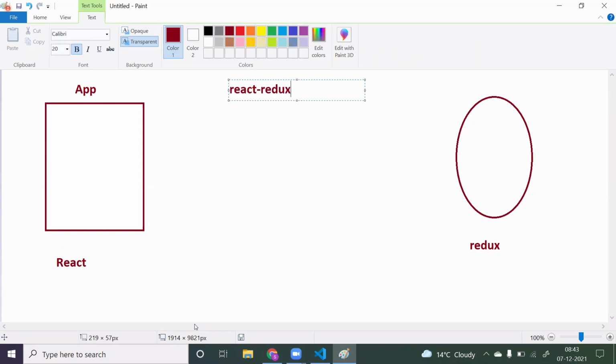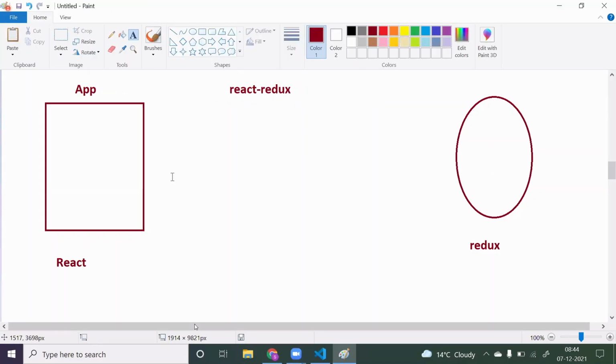React Redux acts like a bridge between Redux and the React application. This library helps us make the store available to our app component.